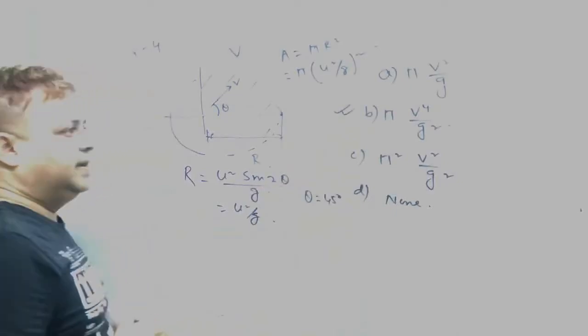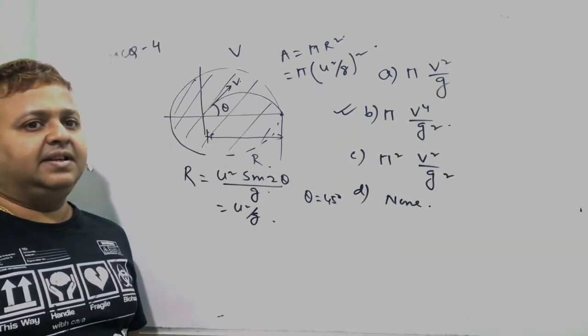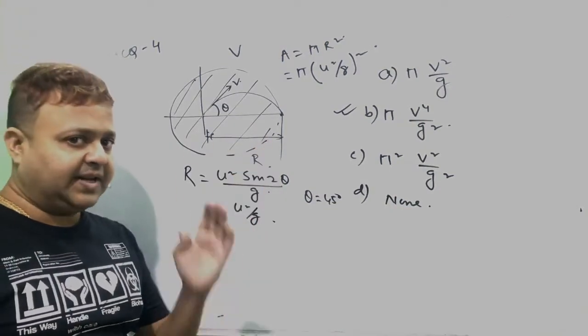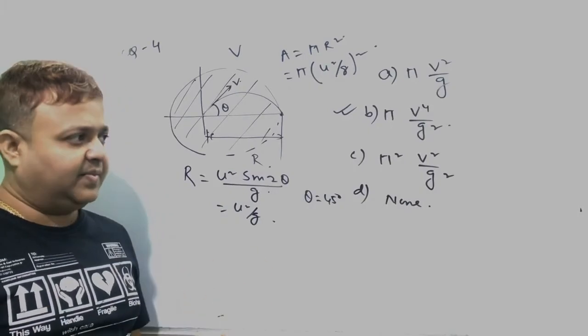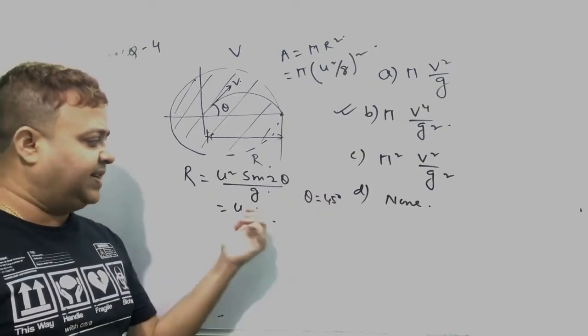Option B. It is moving in all possible directions, that means at an angle of 360 degree. Here the range becomes the radius. If the range is maximum, then the area covered is maximum. When the range is maximum, theta must be 45 degree, giving u square by g.